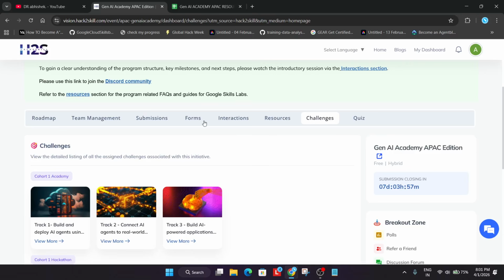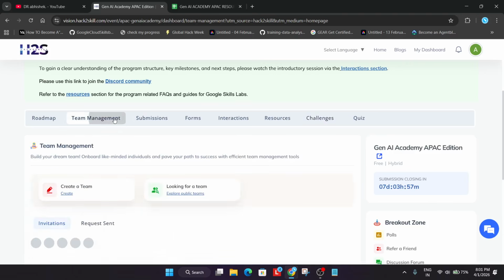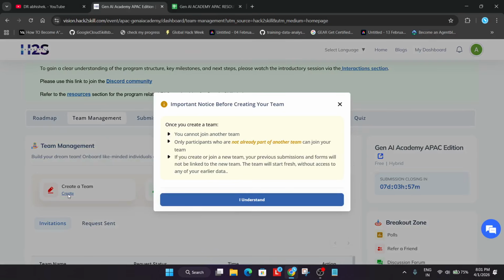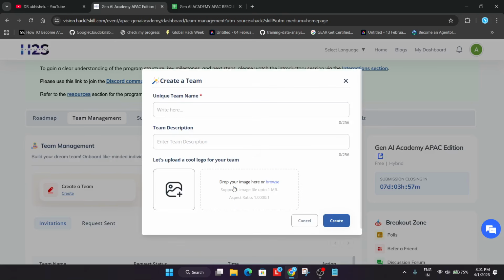So what you have to do, first thing, if you want to form a team, you can form a team. It's very simple. Just click on create and click on I understand. Here they have clearly mentioned that your old progress will be removed and only participants who are not part of any other team can join. And once you create a team, you cannot join any other teams. Just click on I understand.